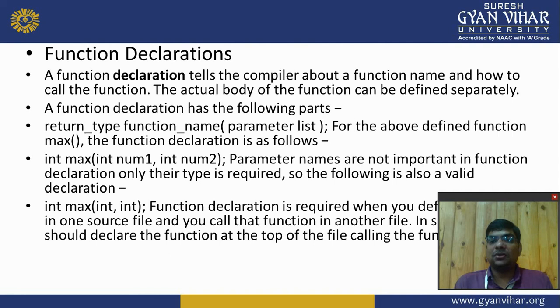Parameter names are not important in a function declaration, only their types are required. Why? Because they are temporary variables. They are used only in the function and automatically destroyed. So if you create a local or global variable, the same name cannot be used twice in the whole program, but for a parameter, you can create a local or global variable with the same name in our program.